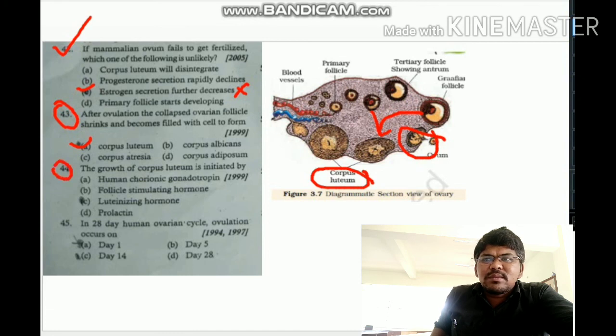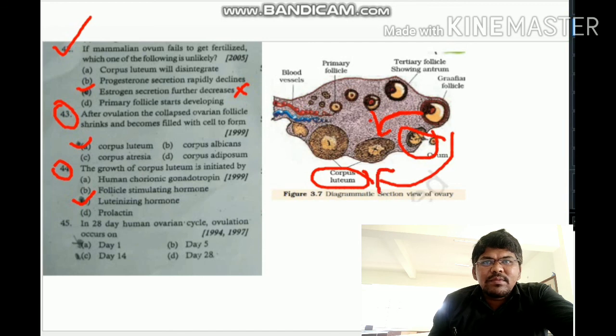Next, we have to discuss question number 44. The growth of the corpus luteum is initiated by... Option C is correct. Here, the formation of the corpus luteum from the remaining parts of the Graafian follicle is